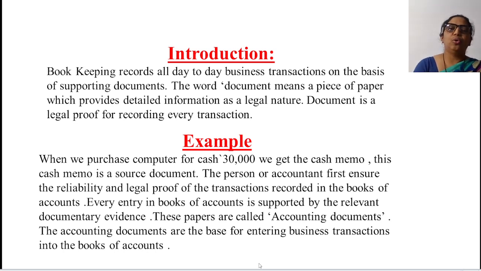As you all know, bookkeeping means recording all the day-to-day business transactions on the basis of documents. Now you are going to learn what we mean by a document. The word document means a piece of paper which provides detailed information of a legal nature.